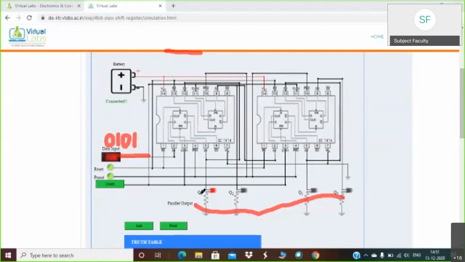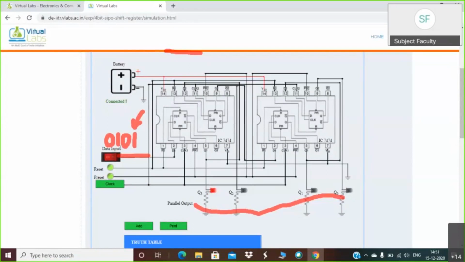If you observe, the LED of Q3 will be on. It is basically showing that this 1 is transmitted to Q3. So the transmission will be like this: initially 1 will be transmitted, then 0, then 1, and then 0. Again, my next bit is 0. So I have to place this switch on 0, because my next bit was 0.